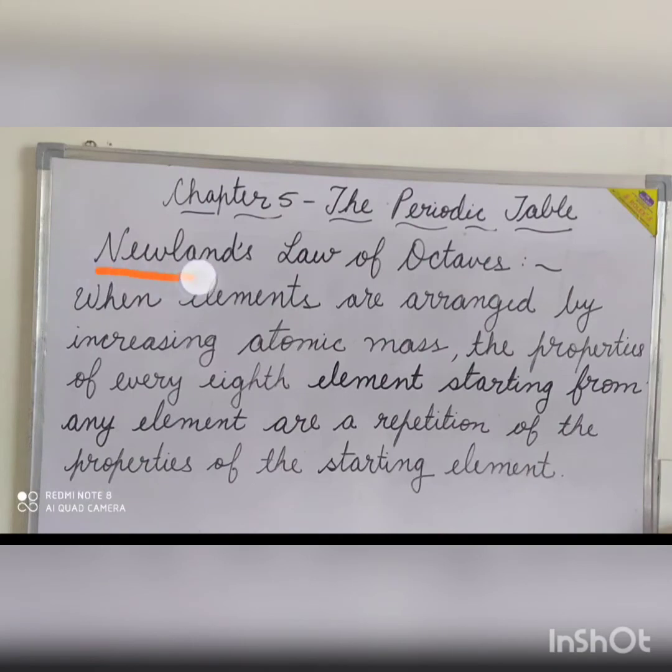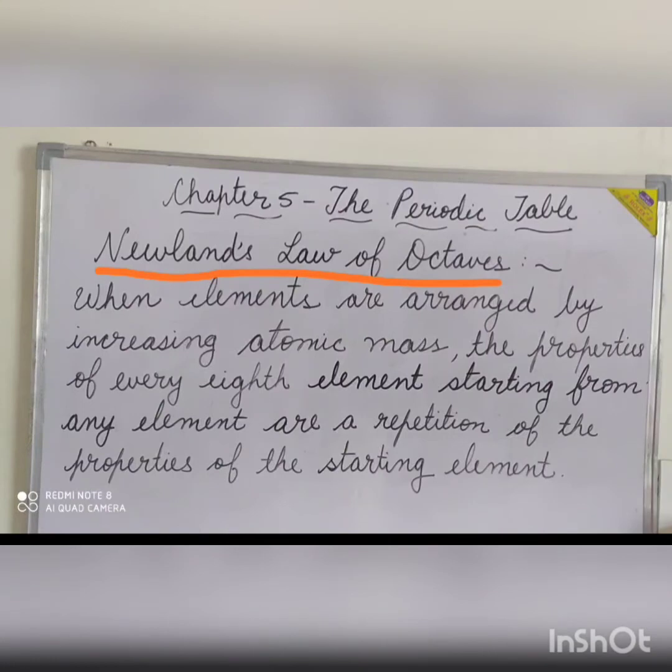Newlands' law of octaves. John Newlands, who was a scientist as well as a lover of music, arranged the elements in ascending order of atomic mass and found that every eighth element had properties similar to the properties of the first element, just as the eighth note of a musical octave is the same as its first note.